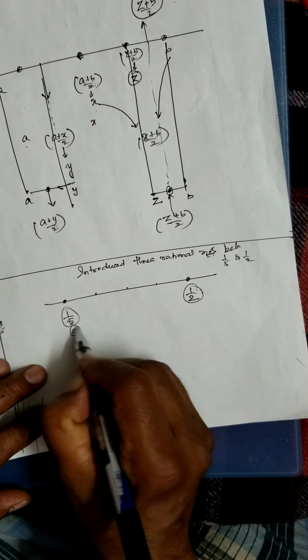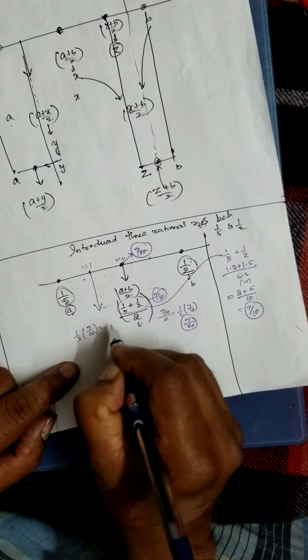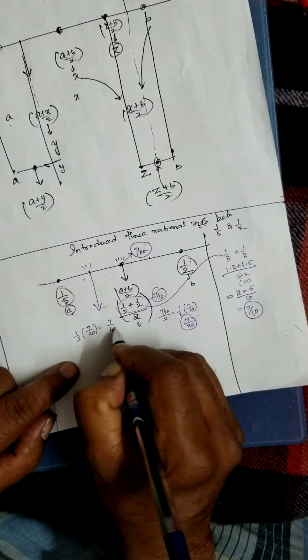Now I want to introduce another value. Here I want to introduce half of it. What is half of 7 by 20? 7 by 40. This is 7 by 40.